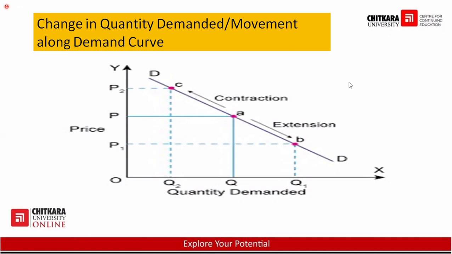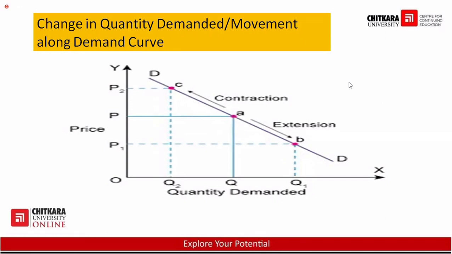Similarly, when I am moving from A to B, it is known as extension. Extension means increase, contraction means decrease. So when I'm moving from A to B, my demand is extending. Why? Because the price of the product is decreasing from OP to OP1 and the demand of the product is increasing from OQ to OQ1.